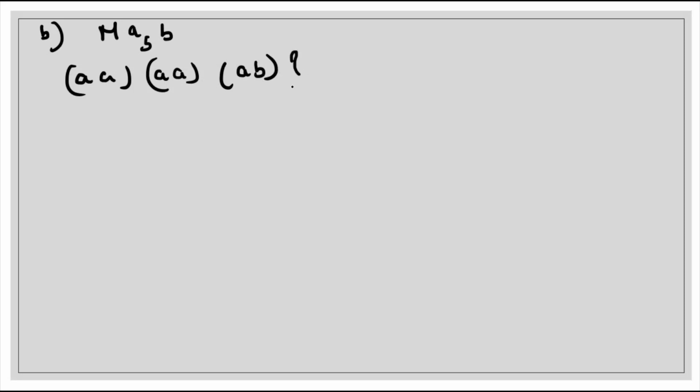Let us take one more example, our second example. Let it be MA5B. You have to find out whether geometrical isomers exist or whether the complex is optically active or not. So again we can represent the combination as AA, AB. Now if we interchange it, again we get AA, AB, AA. In this case, no other combination is possible. So there will be no geometrical isomerism possible in this case.